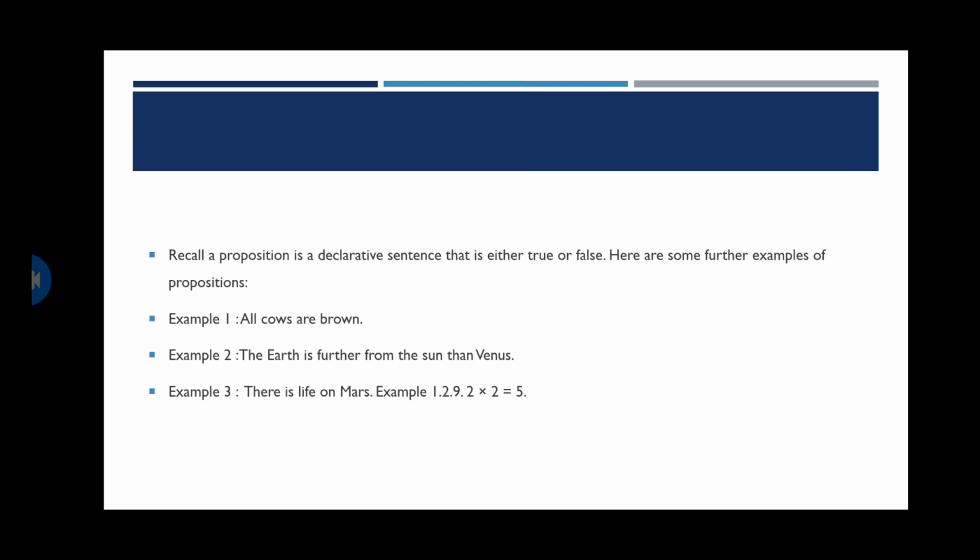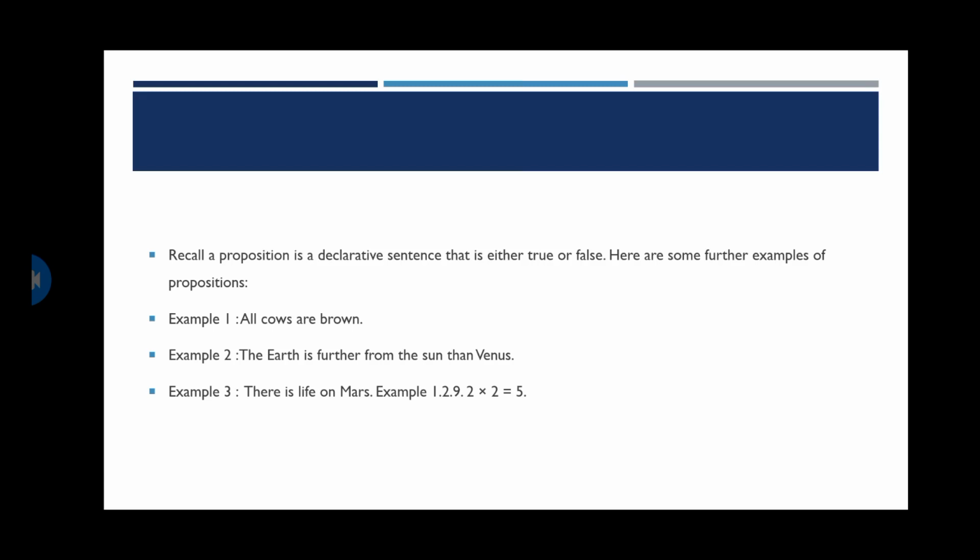So now let us recall, a proposition is a declarative sentence that is either true or false. Here are some further examples of propositions. To remove the ambiguity between different sentences, let us solve some more complicated ambiguity examples so that we can get more clarity. All cows are brown. No, all cows are not brown. Some cows may be blue, some cows may be black, some cows may be white. Any color is possible. So, all cows are brown is false. As we can say it's false, so it's a proposition.